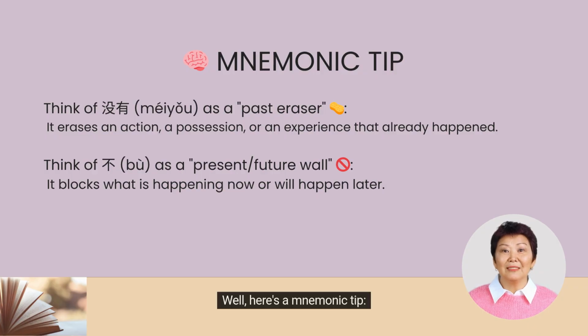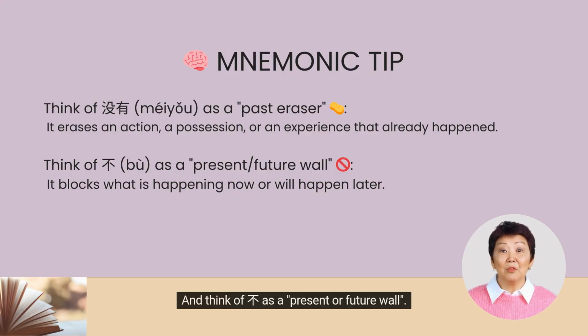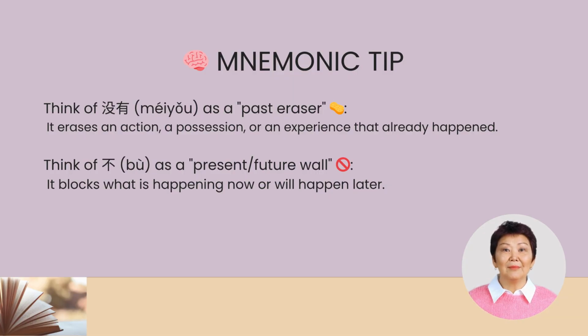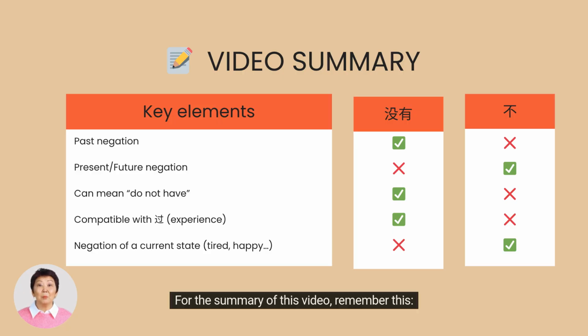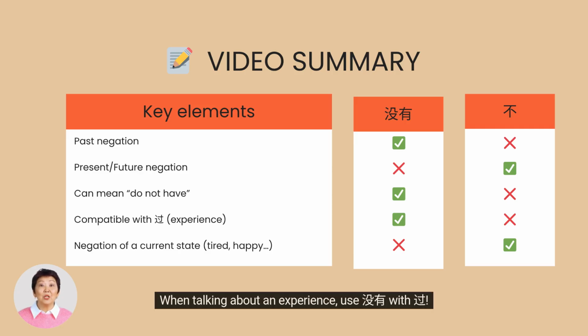Well, here's a mnemonic tip. Think of méiyǒu as a past eraser. It erases an action, a possession, or an experience that has already happened. And think of bù as a present or future wall. It blocks what is happening now or will happen later. For the summary of this video, remember this. For a past negation, use méiyǒu. For a present or future negation, use bù. To mean do not have, use méiyǒu. When talking about an experience, use méiyǒu with guò. For the negation of a current state, tired, happy, etc., use bù.